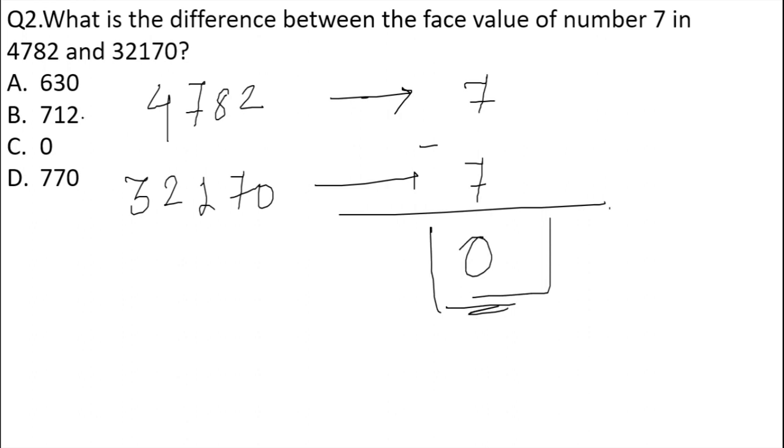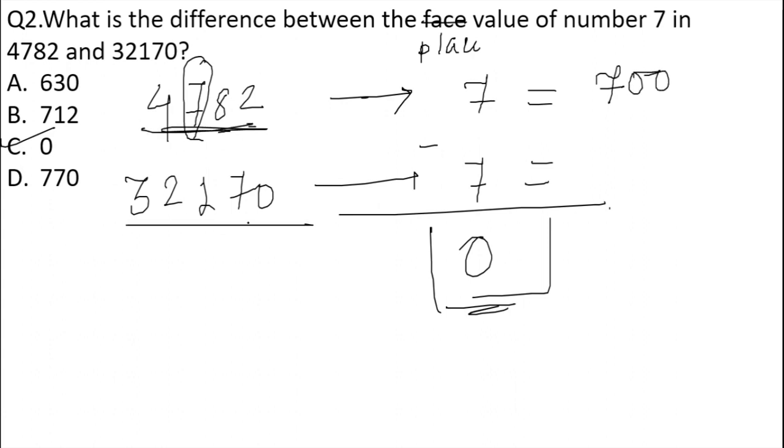So option number C is the correct answer for this given question. But if the question was about the place value, what would you have to do here? What is the place value? This is at the units, tens and hundreds place. So the place value is 700 for 7 in this given number.